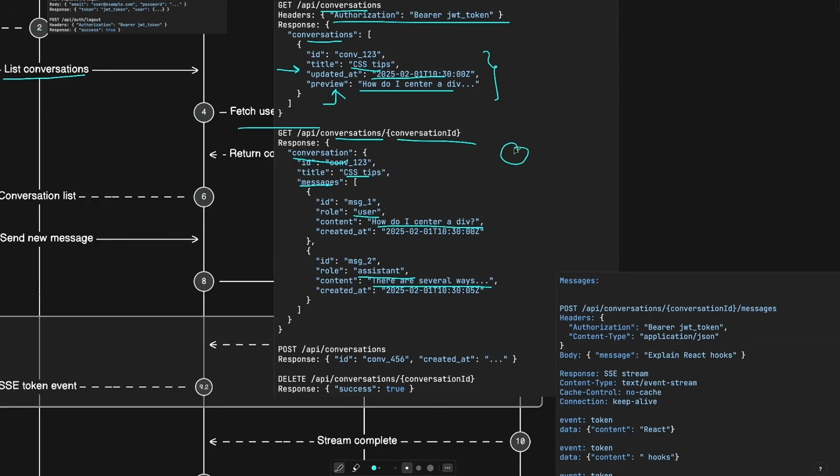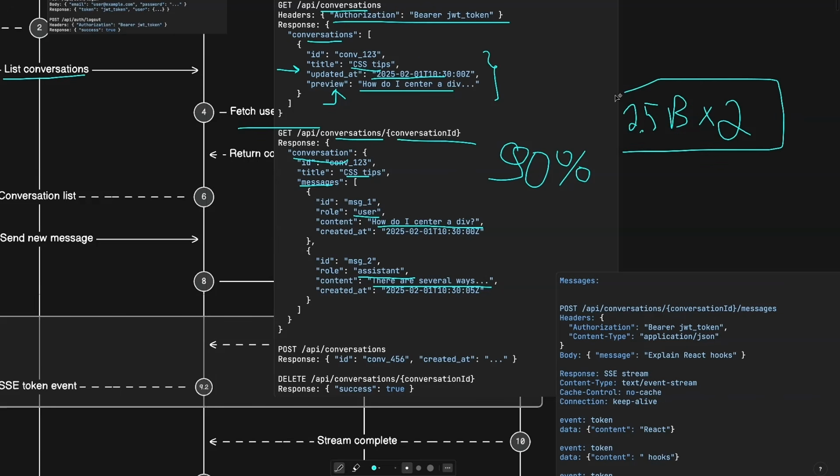This is also one of the reasons why we have around 90% or even more reads in this type of system like ChatGPT, where we have only 10% writes. Although you might assume that if we have 2.5 billion prompts per day, which are writes, right? And then for each prompt, we are also storing the response, which is times 2. But actually, that is still a smaller portion compared to the reads that we will be doing from the database.